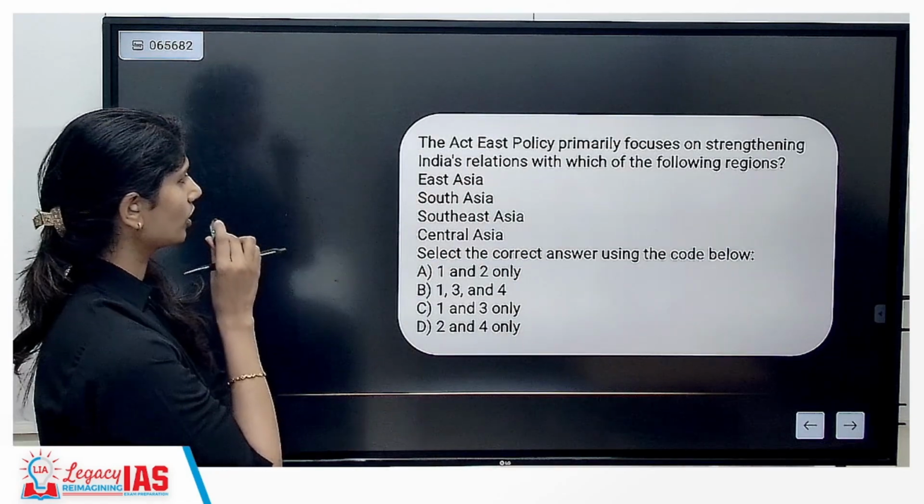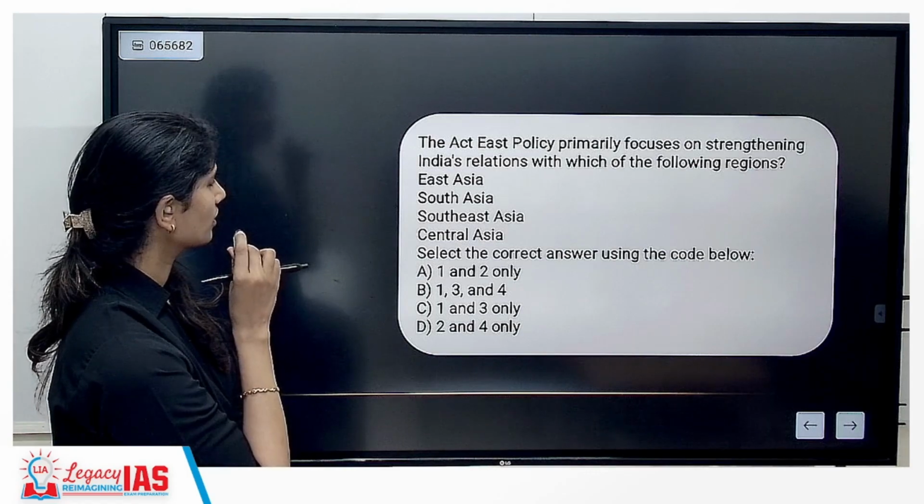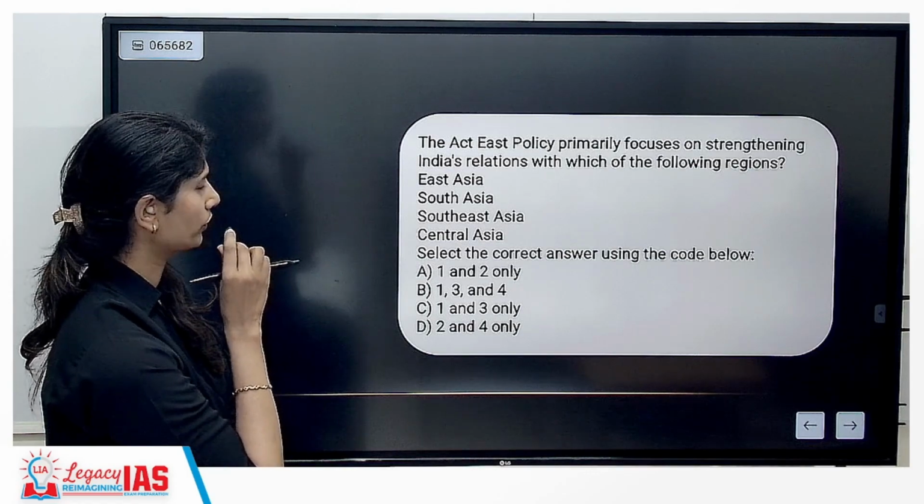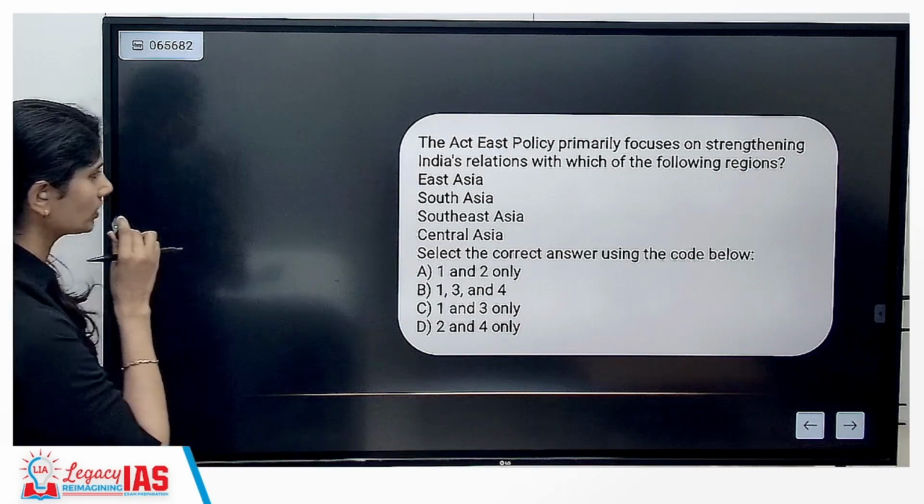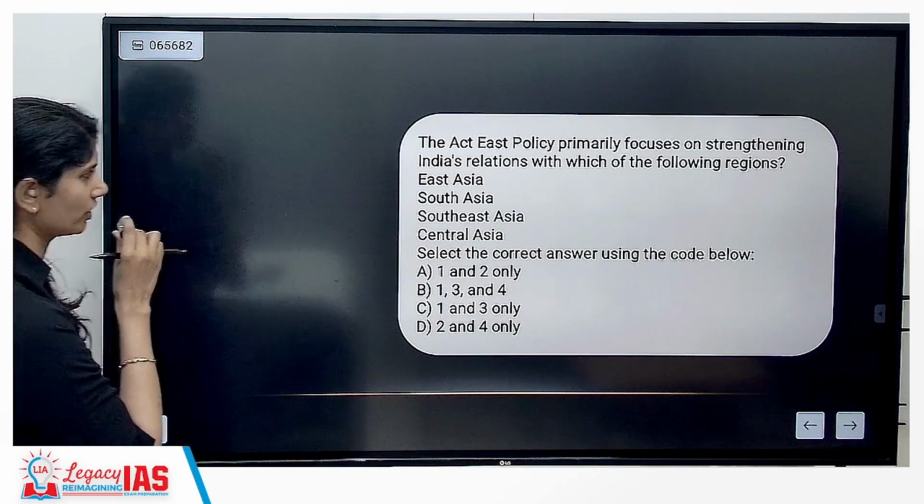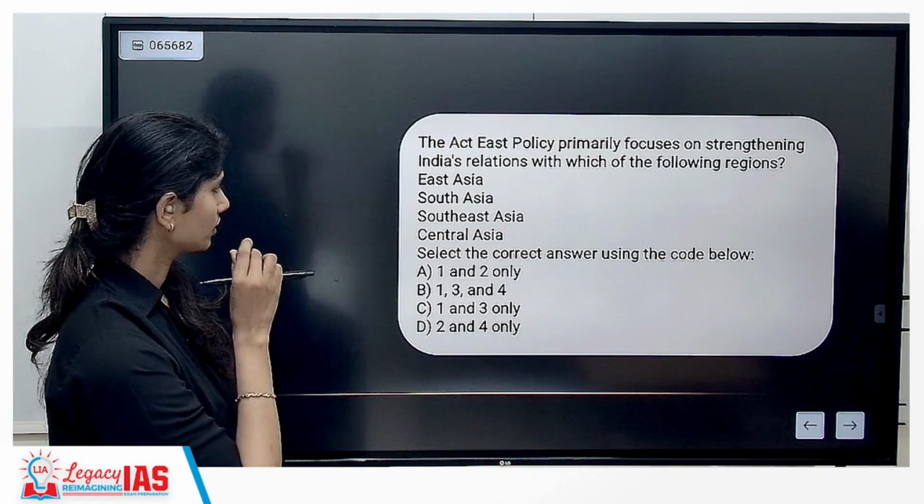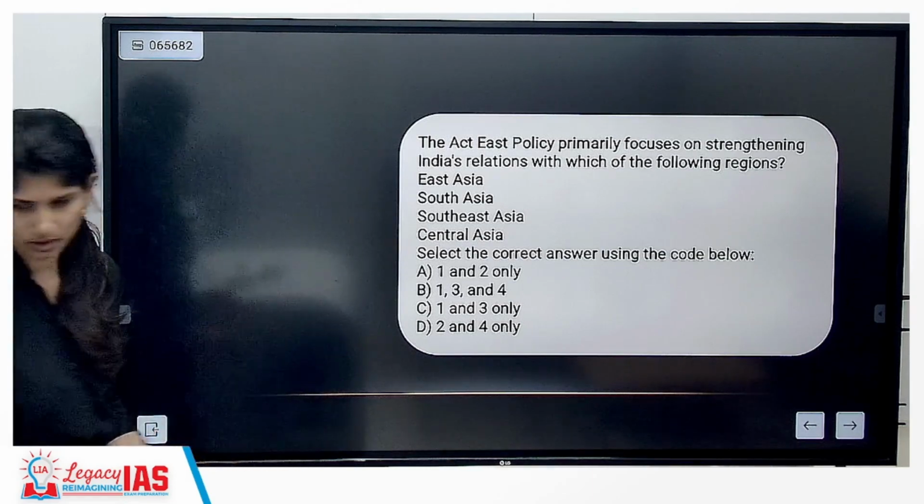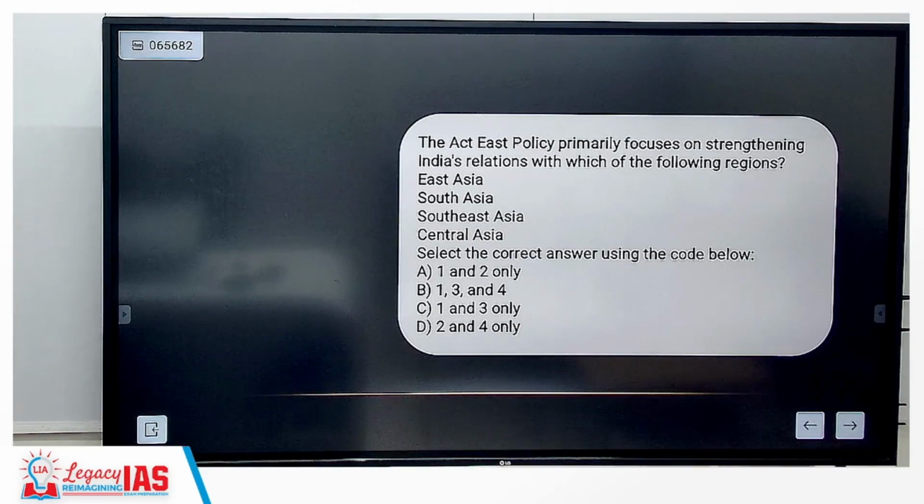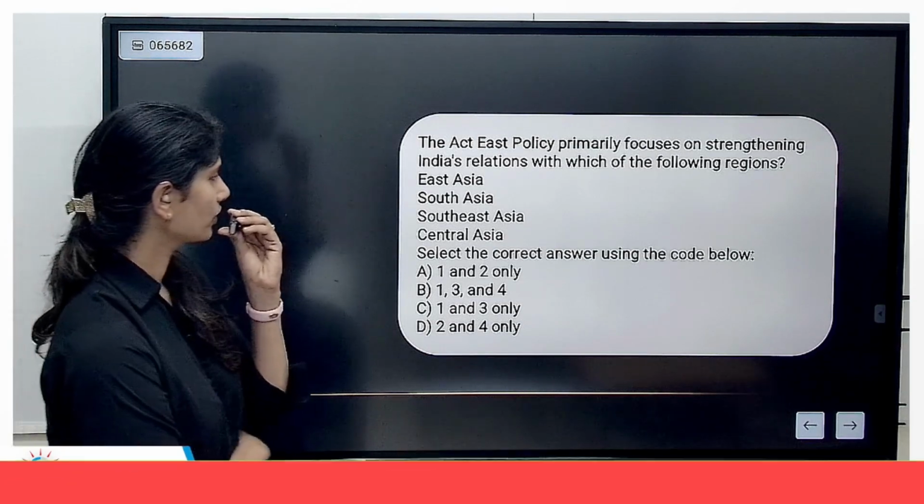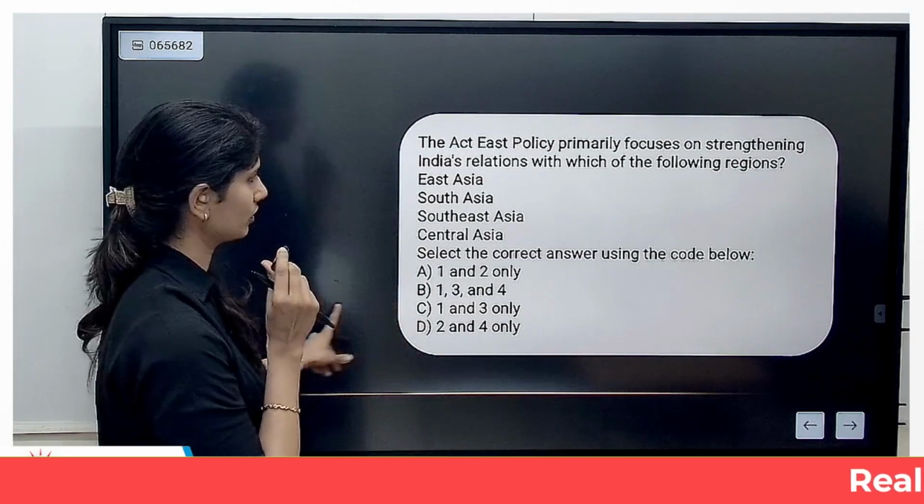The Act East Asia policy primarily focuses on strengthening India's relationship with which of the following regions? East Asia, South Asia, Southeast Asia, Central Asia. Correct answer is East Asia and Southeast Asia. So the correct answer is 1 and 3 only. C is the answer.